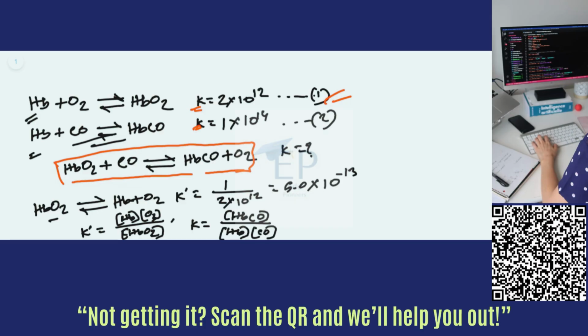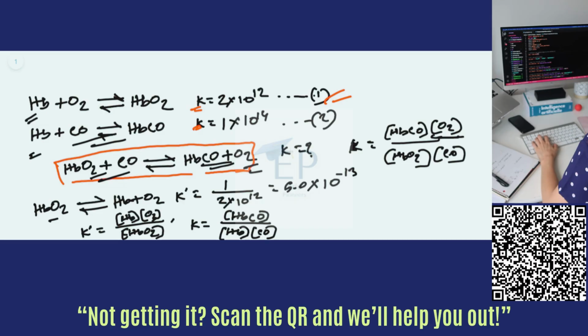And for the equation we need to find the equilibrium constant, here our K is HbCO times O2, from these two, and put it over these two here, HbO2 times CO.